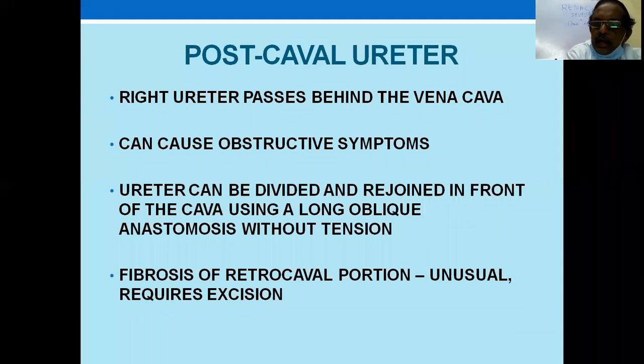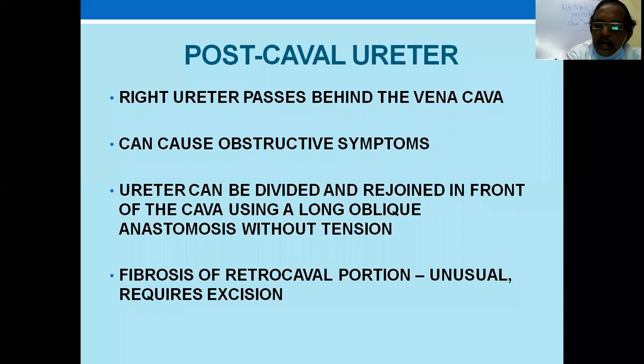And this is another important thing, post-caval ureter. Developmentally, the vena cava is on the right side and the aorta is on the left side. Developmentally, the right ureter passes behind the vena cava. Sometimes they say it's not a post-caval ureter but a pre-ureteric cava. The importance is functional, because it can cause obstructive symptoms.